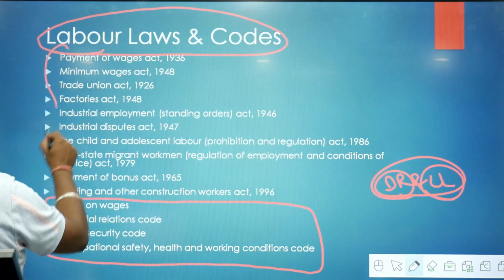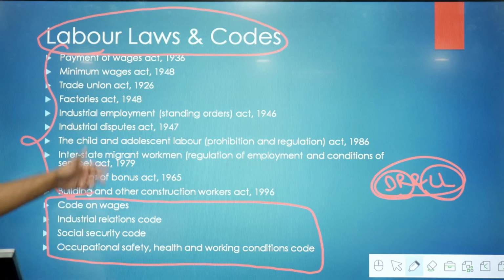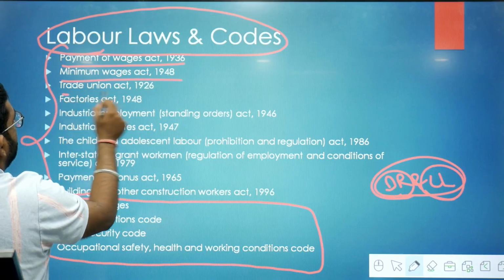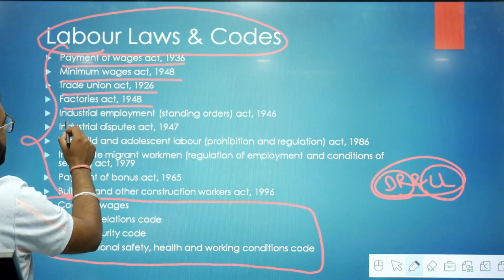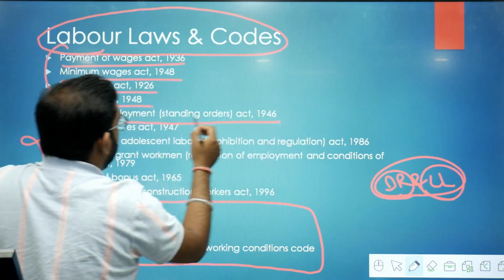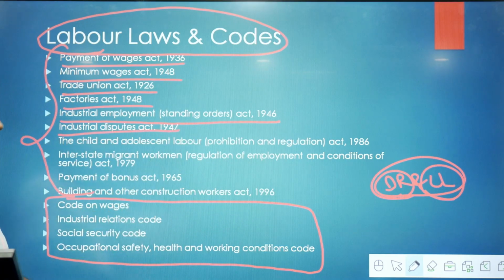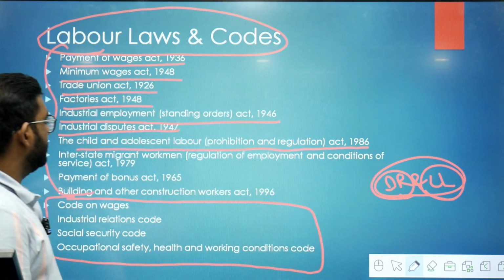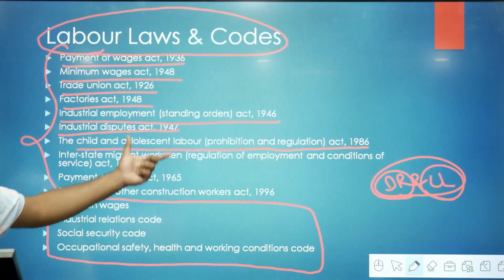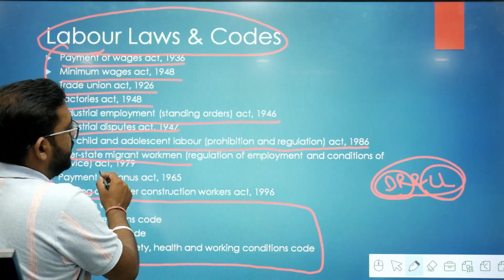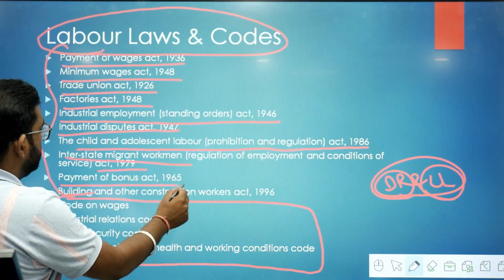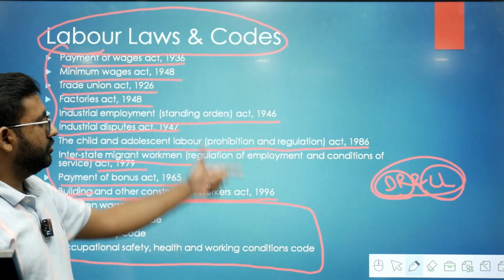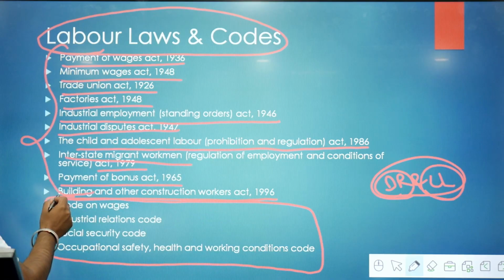Apart from that, you also have to do all the other acts related to labor. Payment of Wages Act 1936, Minimum Wages Act 1948, Trade Union Act 1926, Factories Act 1948, Industrial Employment Standing Orders Act 1946, Industrial Disputes Act 1947, Child and Adolescent Labor Provision and Regulation Act 1986, which we say Child Labor Act. Inter-State Migrant Workmen Act 1979, Payment of Bonus Act 1965, Building and Other Construction Workers Act 1996. So these acts you should do.